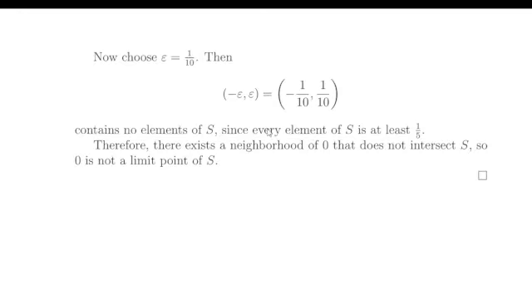So that's kind of what happens here. If we choose epsilon to be 1/10, then (-epsilon, epsilon) is (-1/10, 1/10). This contains no elements of S, since every element of S is at least 1/5. Therefore, there exists a neighborhood of 0 that does not intersect S, so 0 is not a limit point of S.